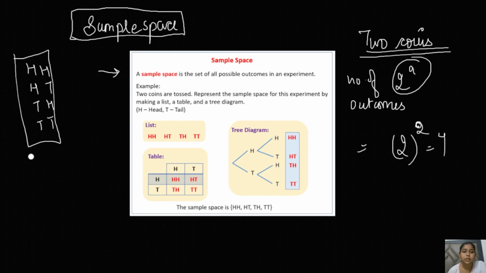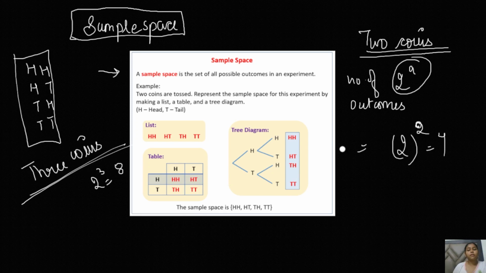I'm also explaining for 3 coins, and you will learn it better from this. Since there are 3 coins, the number of outcomes will be 8. Since the number of outcomes is 8, you have to divide the H and T into 8. Write 4 H first and then write the T's. Since there are 8, you have to divide them between H and T, so there will be 4 H and 4 T. Just write 4 H continuously, then write 4 T continuously.